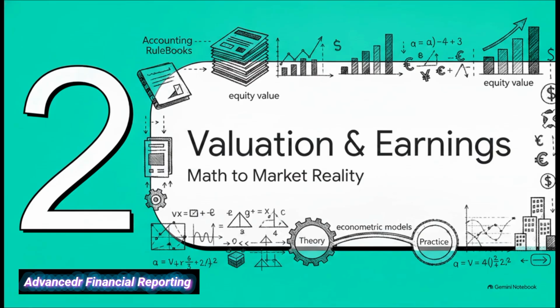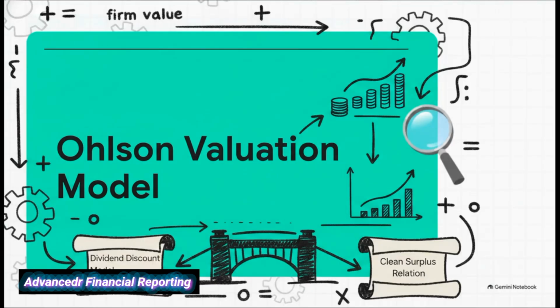So we know the rules, but how do we translate those rigid frameworks into actual equity value? That brings us to Section 2, Valuation and Earnings Models. To really anchor us, we have to look at the Ohlson valuation model from 1995. This isn't just some abstract theory. It's a rigorously derived mathematical bridge combining the dividend discount model with the clean surplus relation. It literally proves mathematically that a firm's market value is fundamentally anchored to its current book value plus the present value of its expected future abnormal earnings.